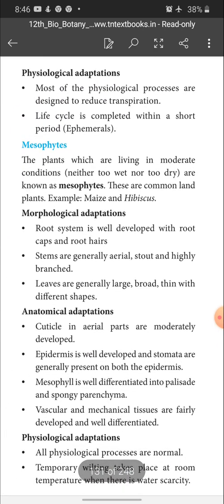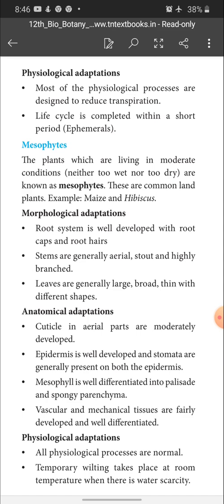Next, we are going to see physiological adaptation. Most of the physiological processes are designed to reduce transpiration. The life cycle is completed within a short period, for example in ephemerals.